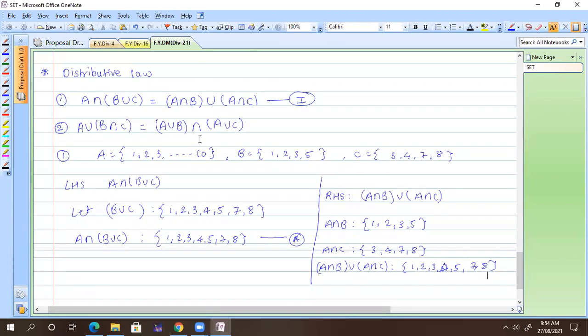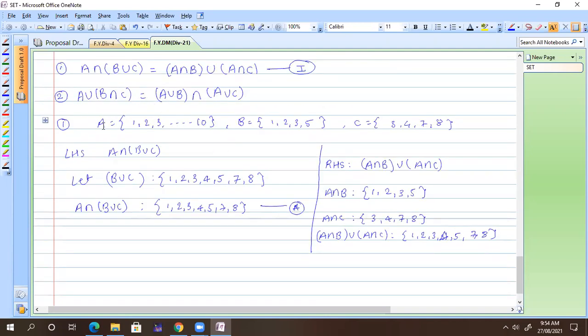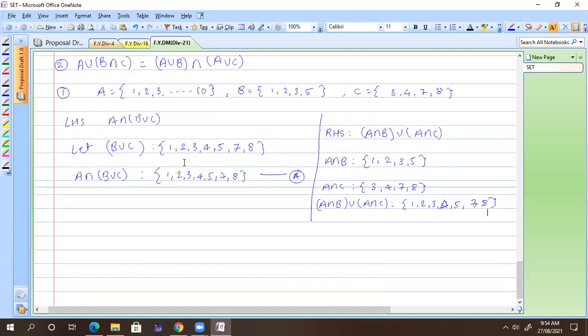You can solve this one by using a Venn diagram also. You know that already. I'm not going to take this. For the second example, you can take any sets A, B, C, and then find out A union B intersection C. It exactly comes A union B intersection A union C. So this is what the distributive law is. Anyone any doubts in the distributive law? No, sir. Okay, so this is what we have as the distributive law.